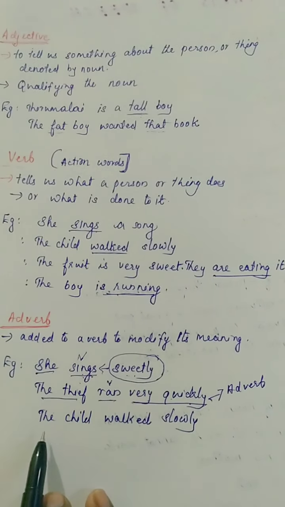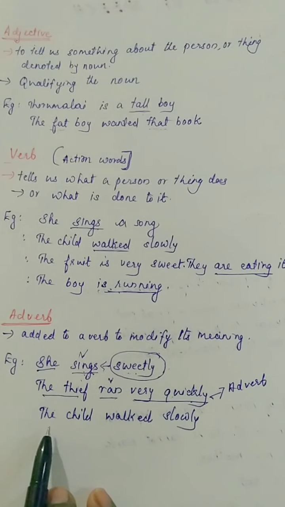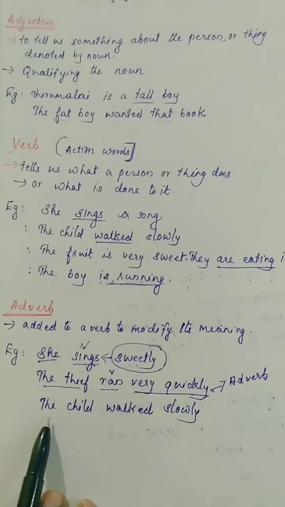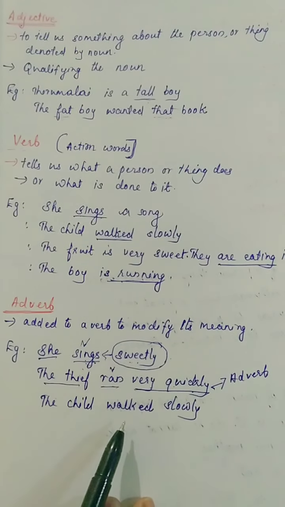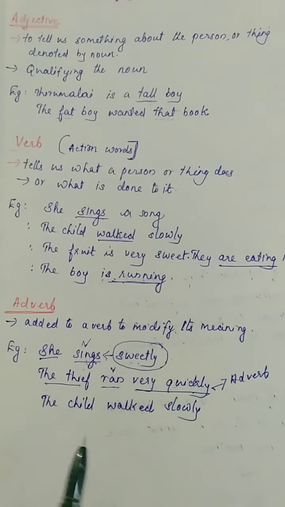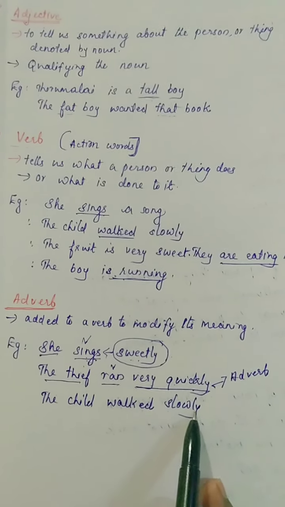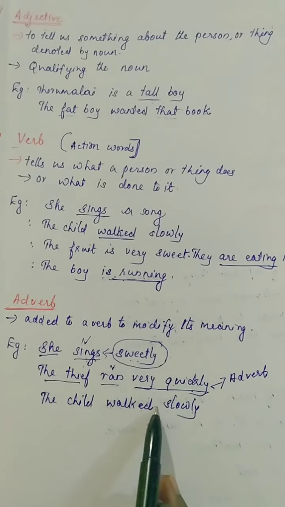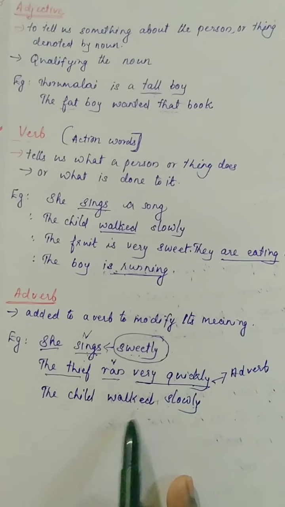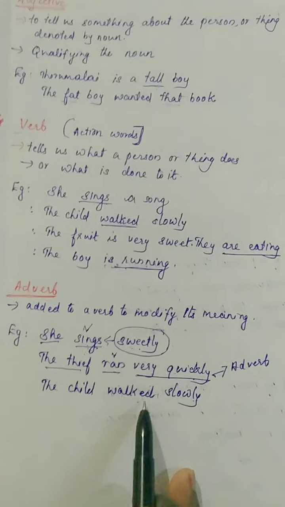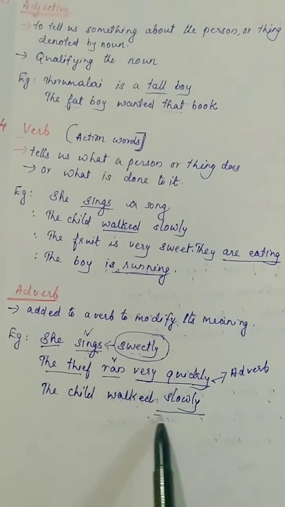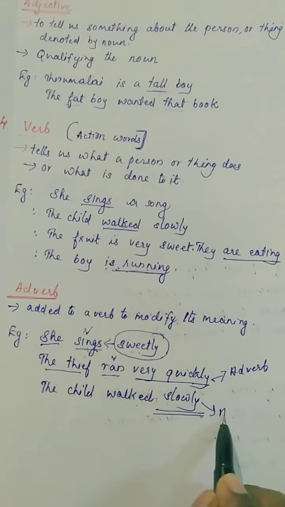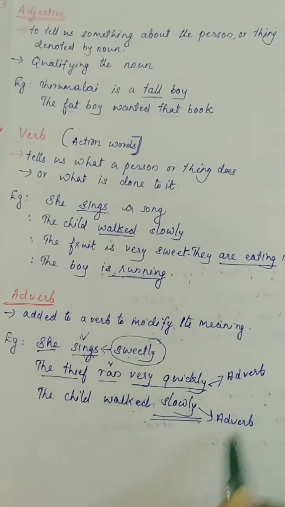Can you say, in the third example, which is the adverb? The child walked slowly. What is the subject here? The child. What is the verb here? Walked. The last word is slowly. The word slowly is added with the verb to modify its meaning. So in this sentence, slowly is the adverb.